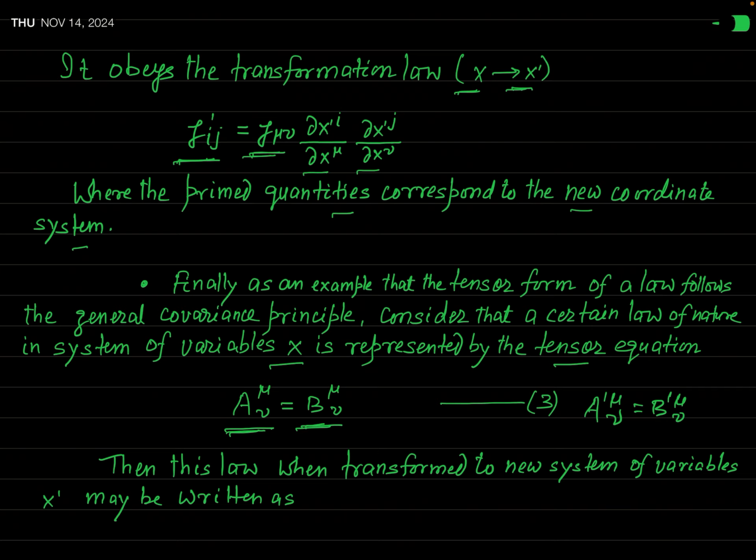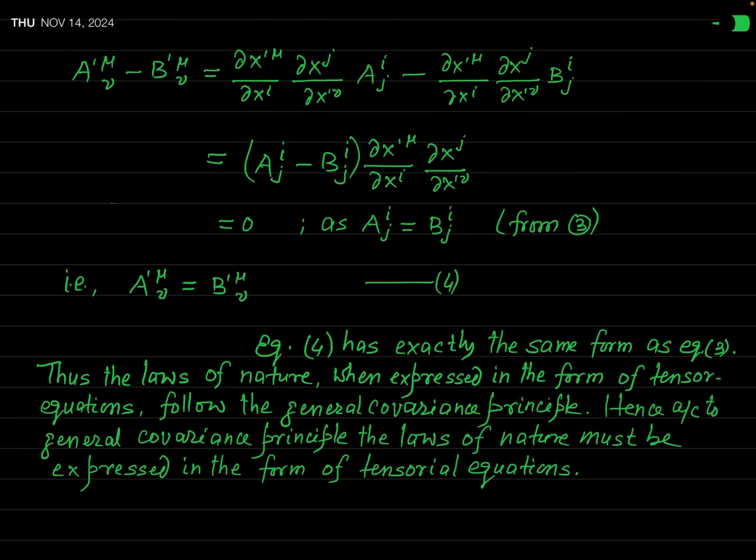And if you consider that the components of the first tensor in the primed coordinate system are a prime mu nu, and that of the other mixed tensor are b prime mu nu, then what will a prime mu nu minus b prime mu nu be?